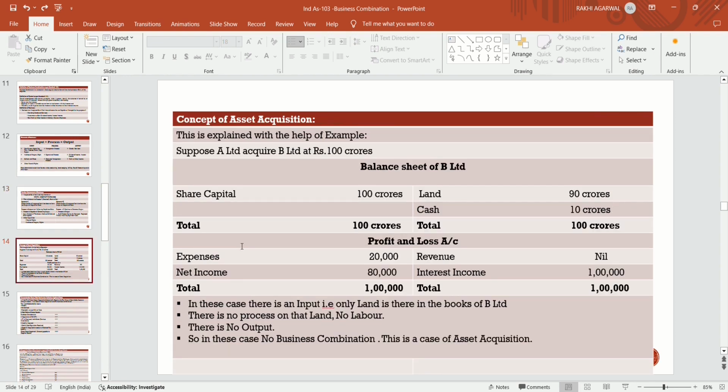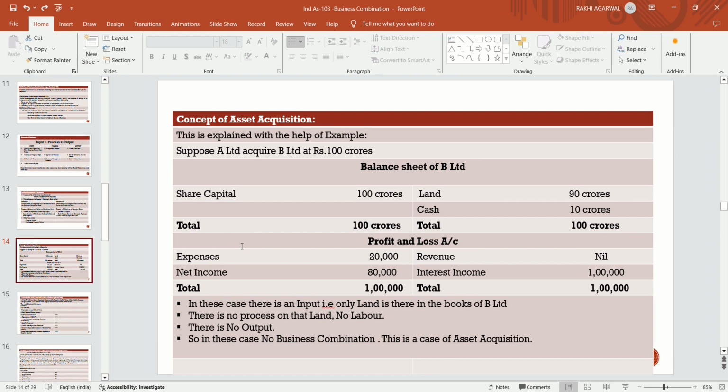Concept of asset acquisition. What is the concept of asset acquisition? We had discussed the definition of business combination in various scenarios. There are different scenarios for business combination. Now, what is an asset acquisition? If an entity acquires a single asset, then it is a case of asset acquisition. This can be explained with the help of an example. Suppose A Limited acquires B Limited at rupees 100 crores, and in the balance sheet of B Limited